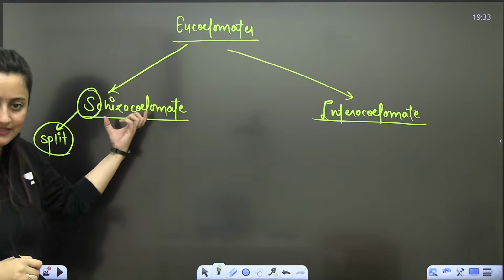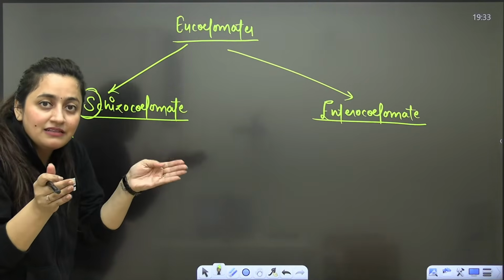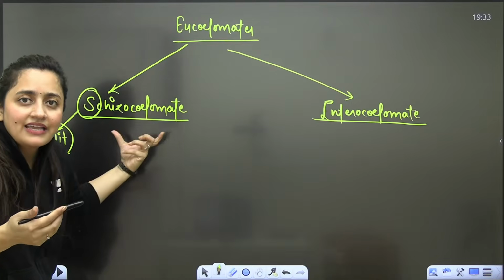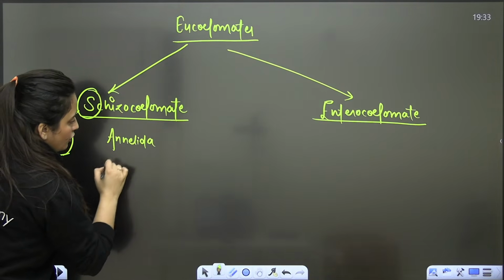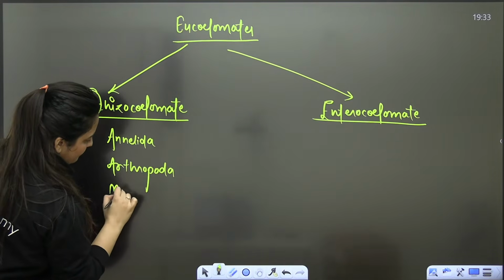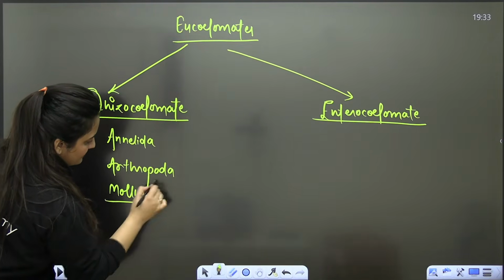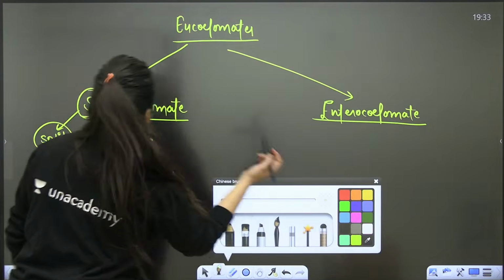In this type of coelom, in the mesoderm there will be a split. That split will form the cavity. So your Annelida, your Arthropoda, and your Mollusca. If you can understand it, very good. Otherwise, at least remember the example. They are Schizocoelomates, right? So coelom will form by the splitting of mesodermal mass.